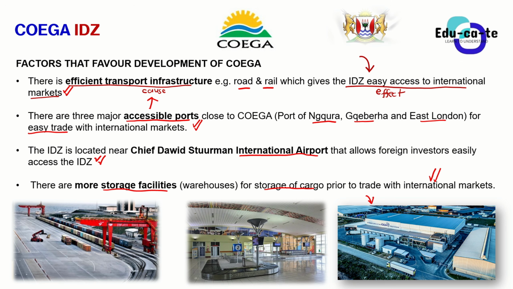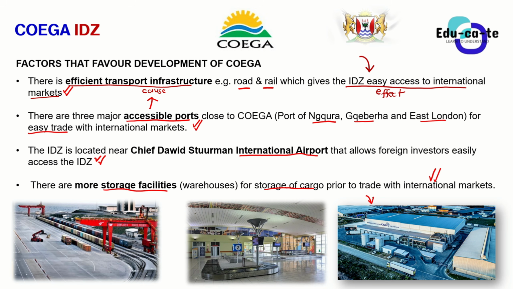So we need storage, and in Coega it is an advantage, because surrounding the Coega Industrial Development Zone, there are quite a lot of these warehouses, and these warehouses are being utilized for storage of cargo before trade with international markets begins. So these are just some of those factors that favor the development of the Coega Industrial Development Zone. There are many other factors that you can still go through.